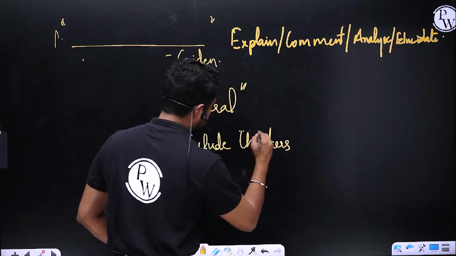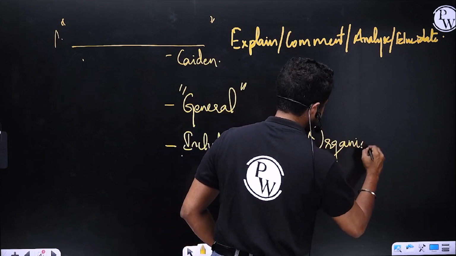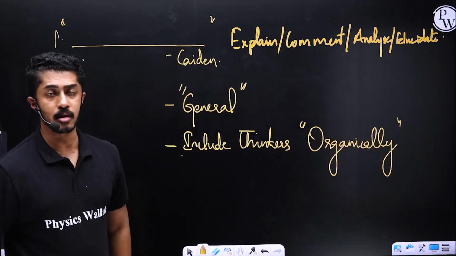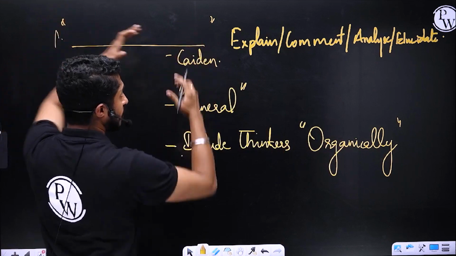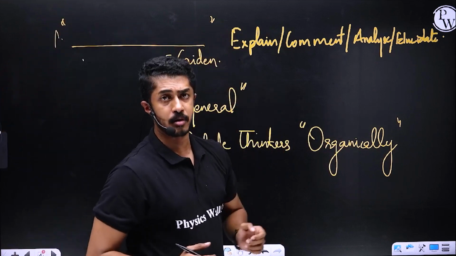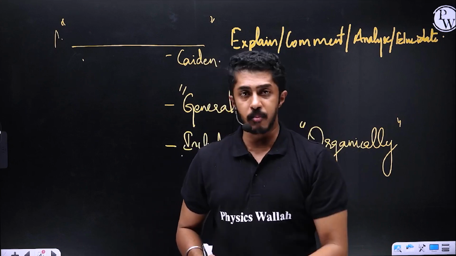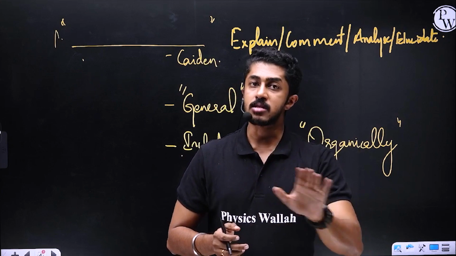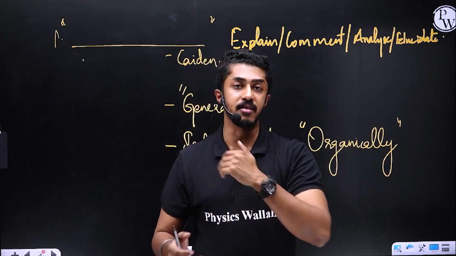You must include the thinkers organically. What do I mean by organically including the thinkers? It means when I am explaining a statement, whether I agree with it or disagree with it, to validate my point, I will use any one of the thinkers' names. This is how you do it. And then I will validate it with a current affair.